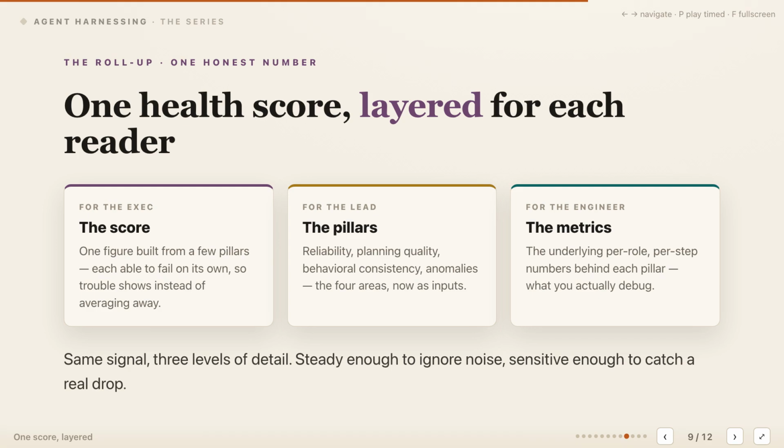We still need a summary that stakeholders can read, so build one health score without flattening away the diagnostic detail. An executive sees the top-level figure composed from a small set of independent pillars. An engineering lead sees those pillars: reliability, planning quality, behavioral consistency, and anomalies across traces. The engineer debugging a regression sees the underlying per role and per step metrics behind each pillar. The layers represent the same evidence at different resolutions. Each pillar must also be able to fail independently, or averaging will hide the exact weakness the score should reveal.